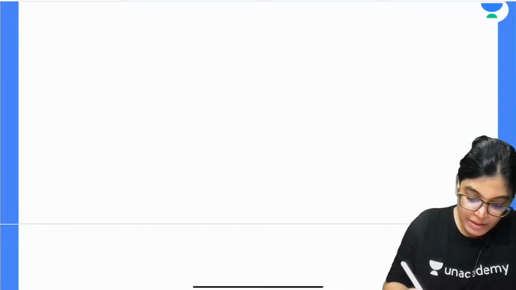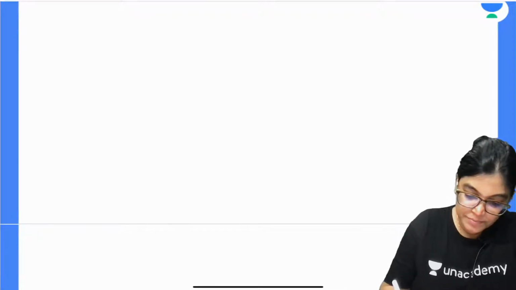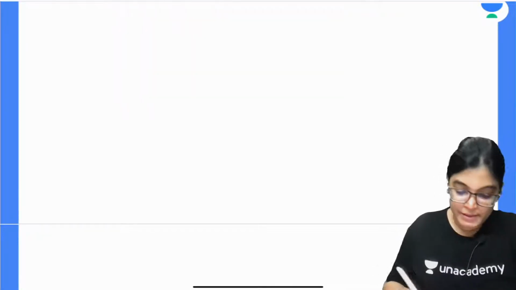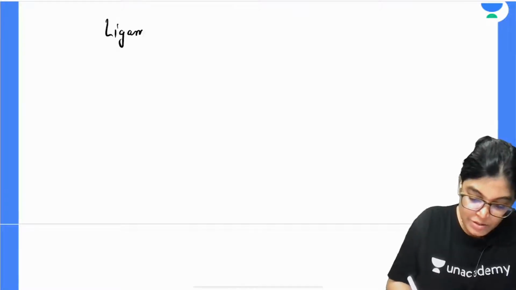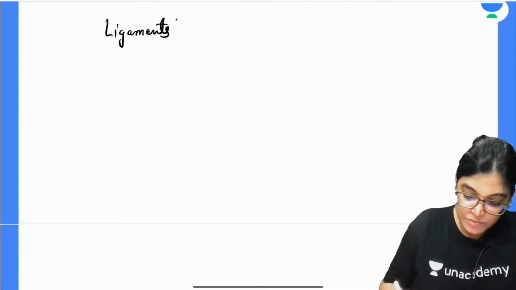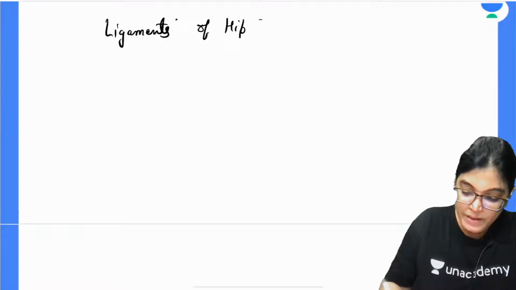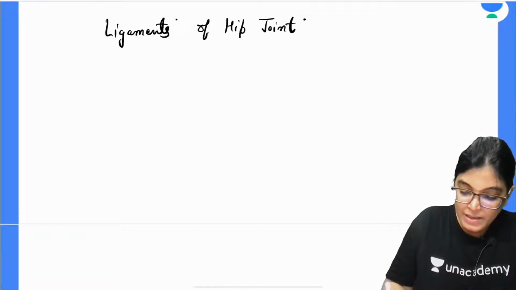Write down the important ligaments. Firstly I will just enumerate the ligaments of the hip joint, and then I will explain each one.